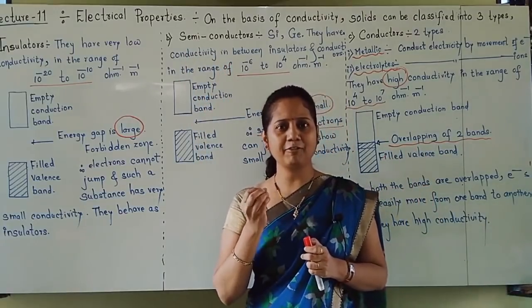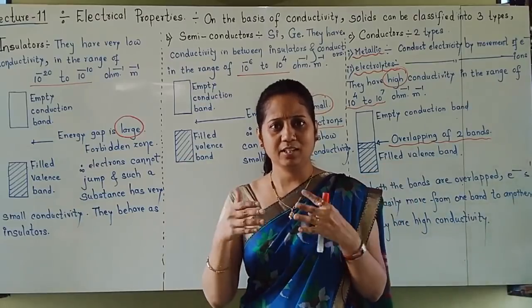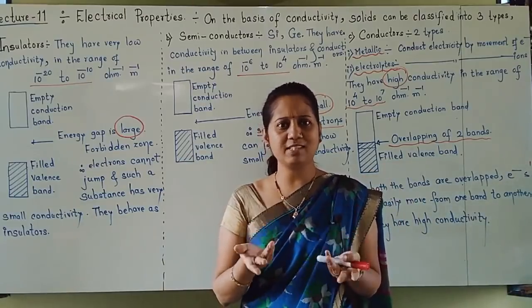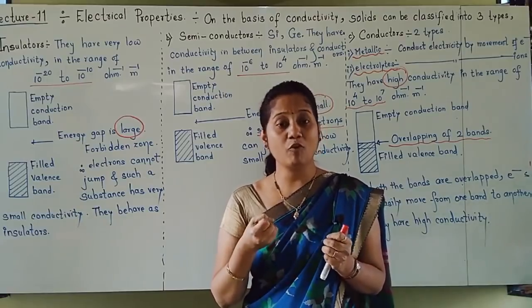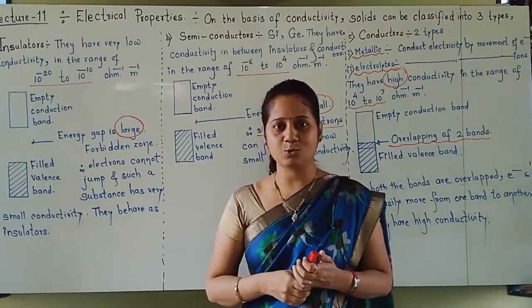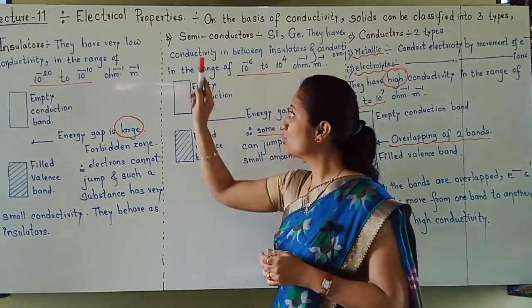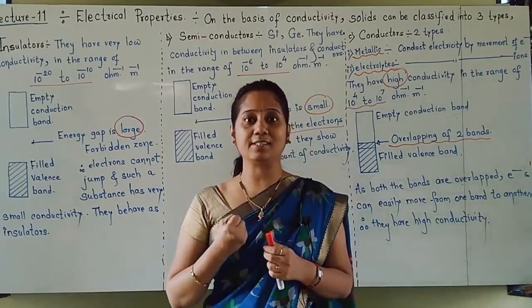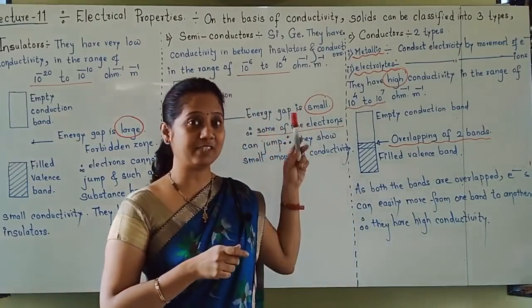But this type of conductivity, which is in between, is of no practical use. We want more conductance, and then only can we make practical use of it.